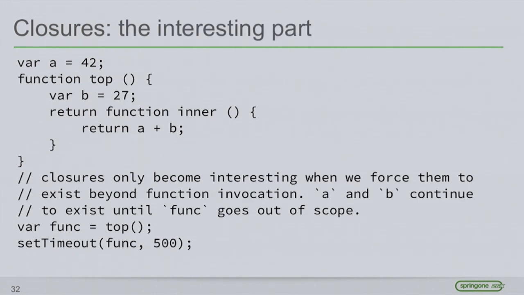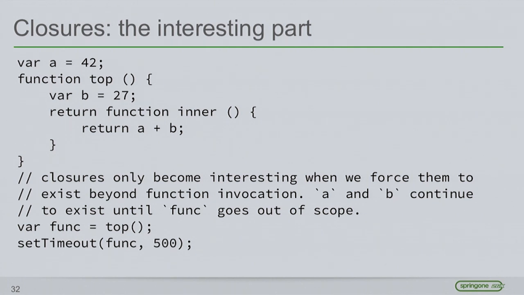It's just different terminology. But where closures get really interesting is when you return a function out of these functions, or return an object that has functions, and use them outside of the original place where they were declared. So for instance, here's a very silly example.